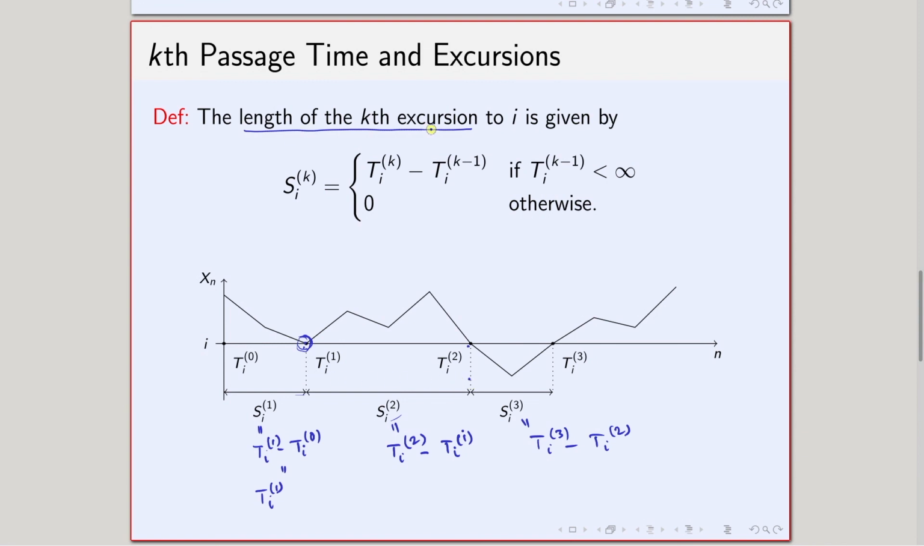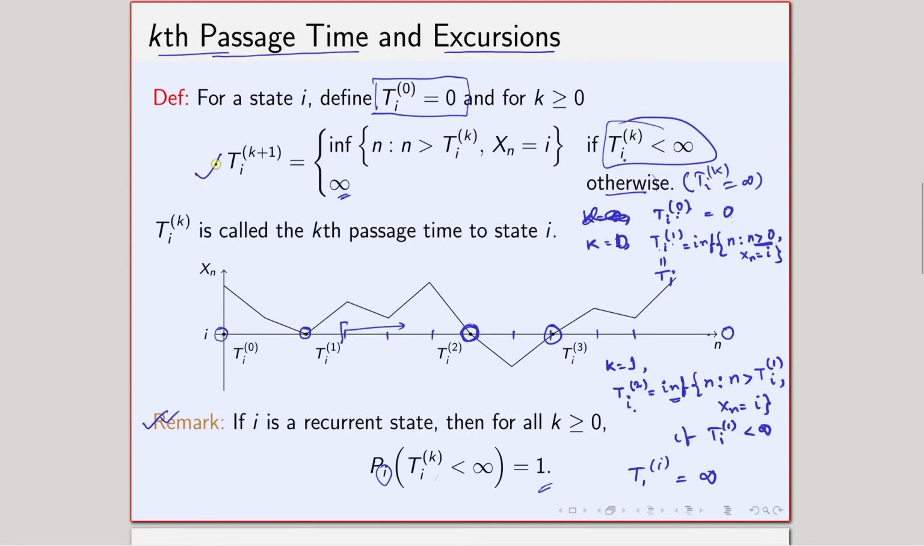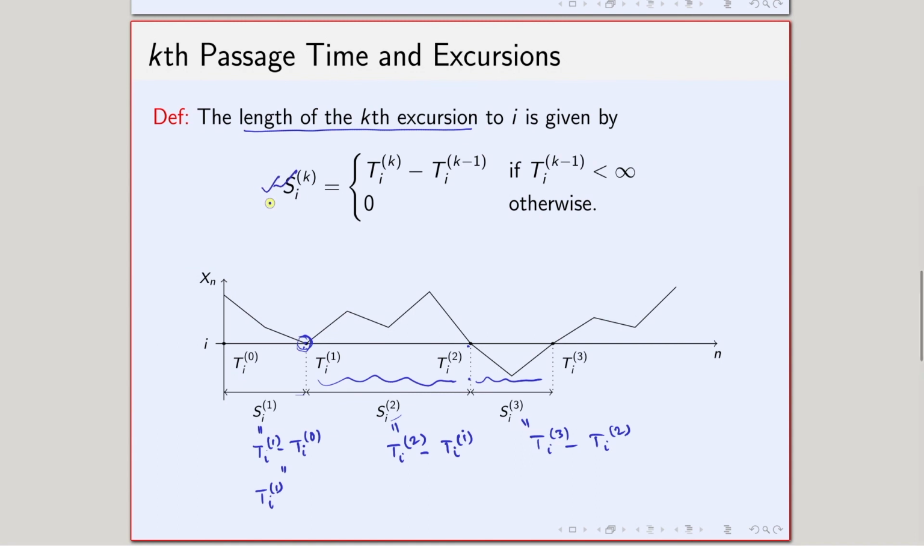So the length of the kth excursion is nothing but the time difference between two consecutive visits, with a little difference in the definition of S_i^1, which is basically T_i^1. The rest is the time difference between two consecutive visits. So we define the kth passage time and the length of the kth excursion. The question is, what is an excursion? An excursion is the path of the Markov chain between two consecutive visits of state i.